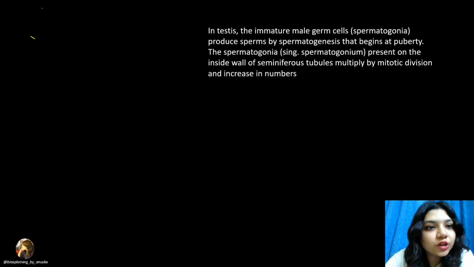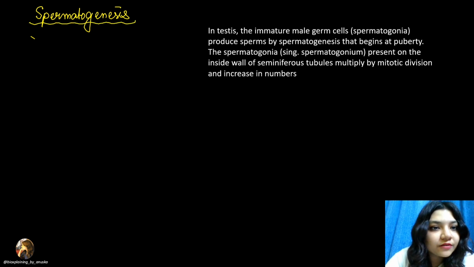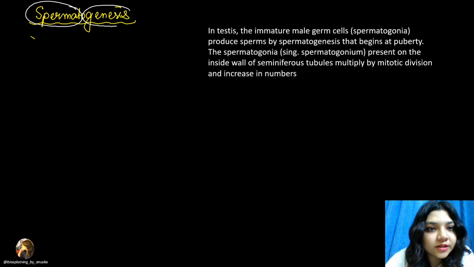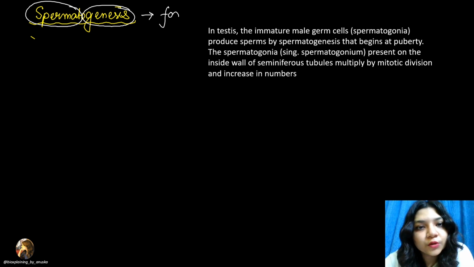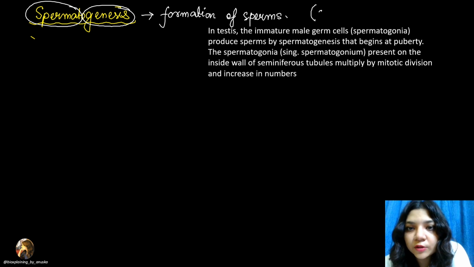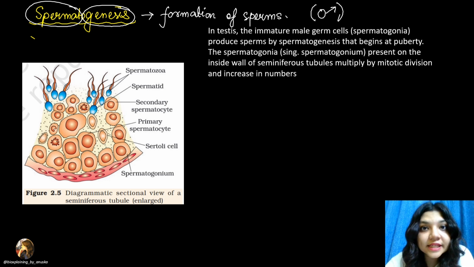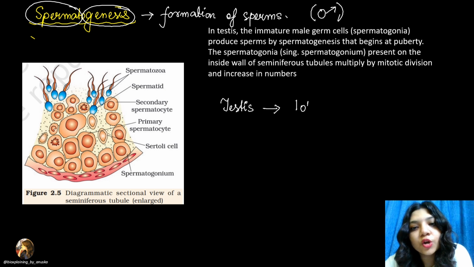First of all, let's start talking about spermatogenesis. So what is spermatogenesis? Again, if you break the term into two, you have sperms and then you have genesis. That means this refers to the formation of sperms. So goes without saying that spermatogenesis will happen in case of males. If you can recollect, we saw earlier that in the testis there are a lot of lobules.